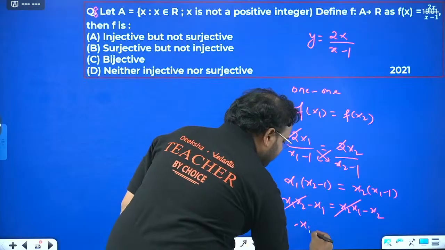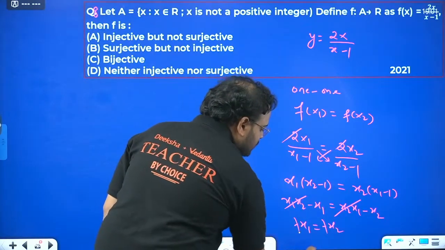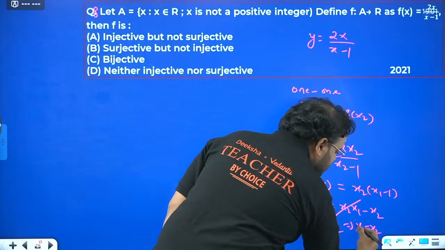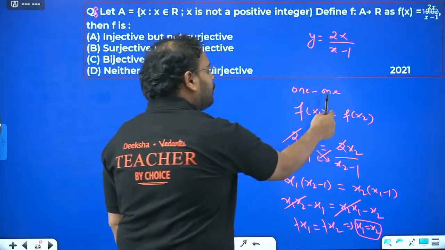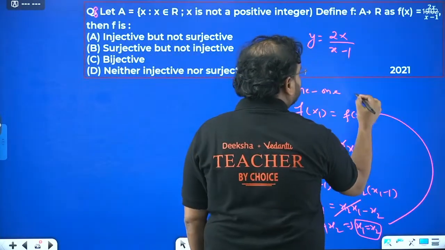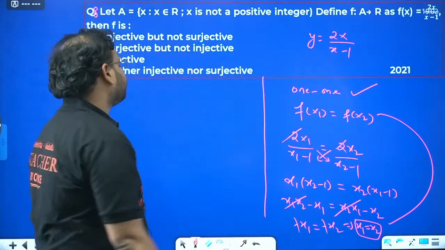Now I have minus x1 equals minus x2. You can cancel the minus sign also. The result is giving me x1 equals x2. What did I say? If you have equal to over here and equal to over here, it means the given function is 1-1.